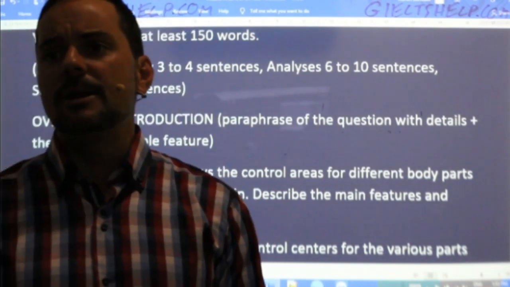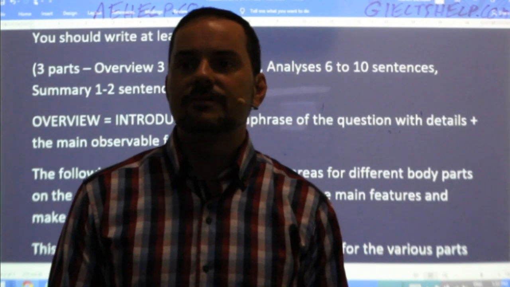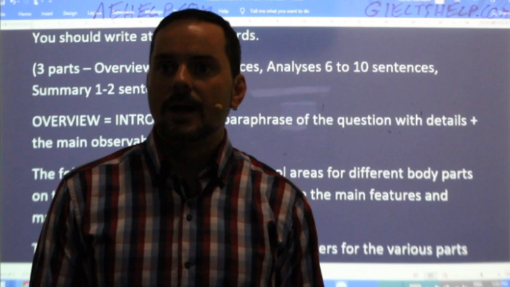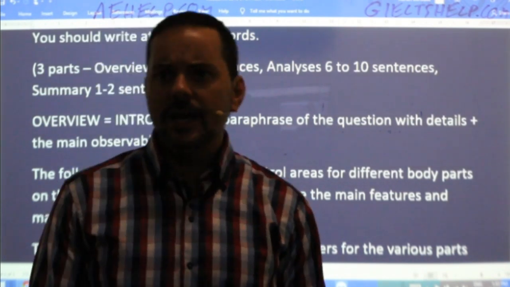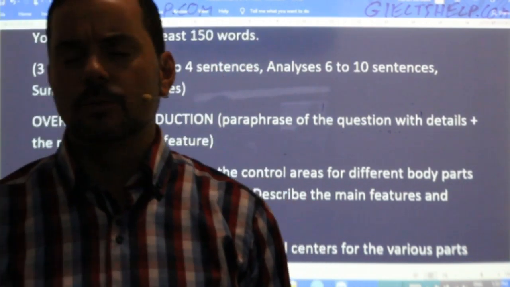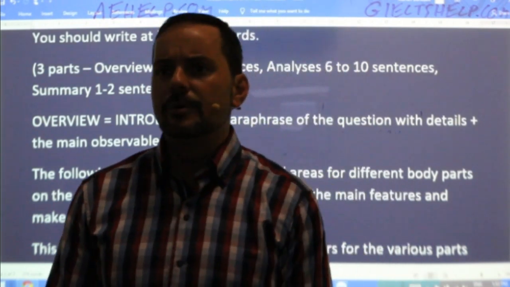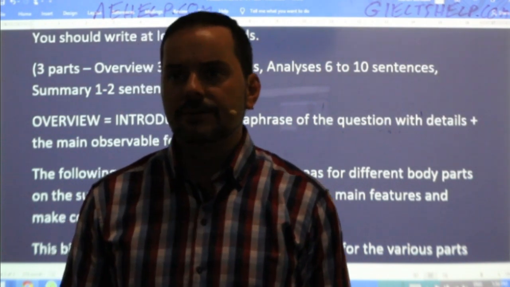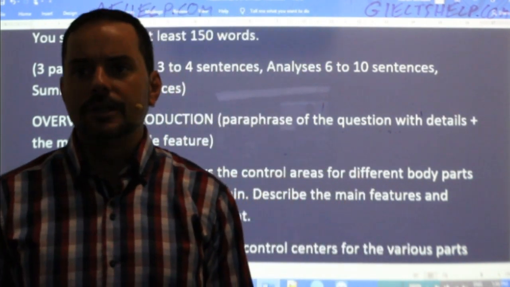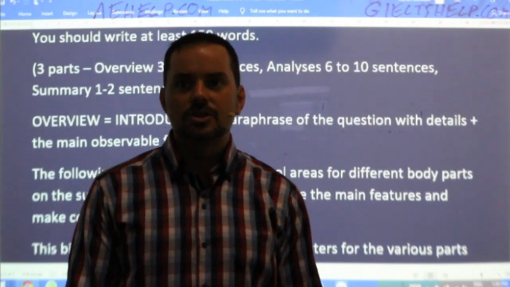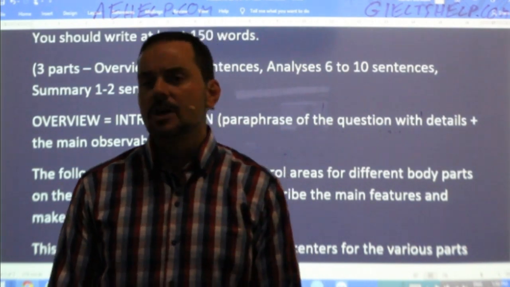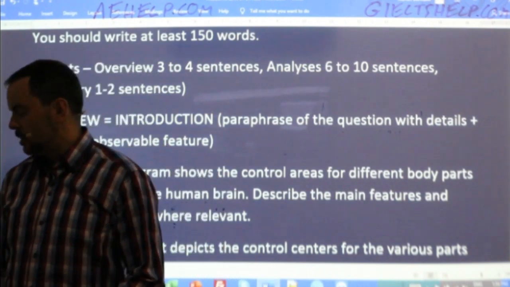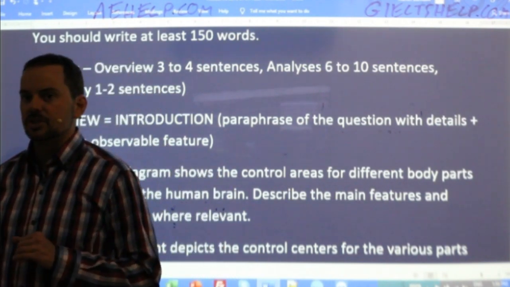Hung says the brain blueprint depicts the primary function of different body parts according to various areas. Okay, Hung, I think it's a little bit confusing the way you're using the verbs. The brain blueprint depicts the primary control of different body parts according to various areas on the surface of the left and right hemisphere. That would be more accurate, Hung. So not function, but control. Here, those two words cannot paraphrase each other. Okay.